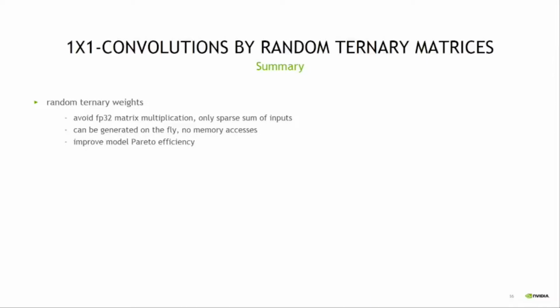Finally, we have seen that using random ternary weights improves the model Pareto frontiers on several models and tasks. Therefore, our simplified models achieve a better trade-off between model size and performance. Our approach is also widely applicable to current neural network architectures. We propose to use random ternary weights on the 1x1 convolutions or fully connected layers, which are commonly used in practice.